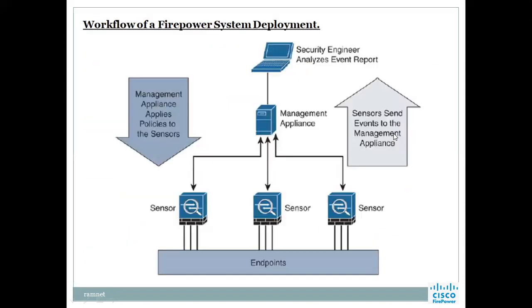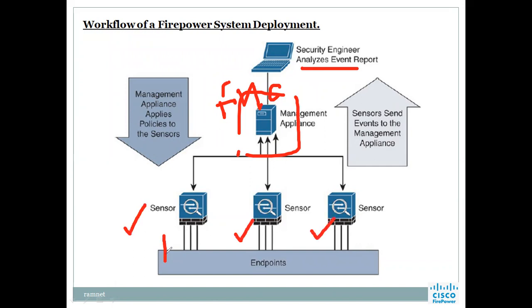Okay, the next slide. Workflow of Firepower system development. This is the person who is sitting like a system analyst. And this is the management appliance, which you can call an FMC. These are all sensors. Sensor means FTD: FTD1, FTD2, FTD3.